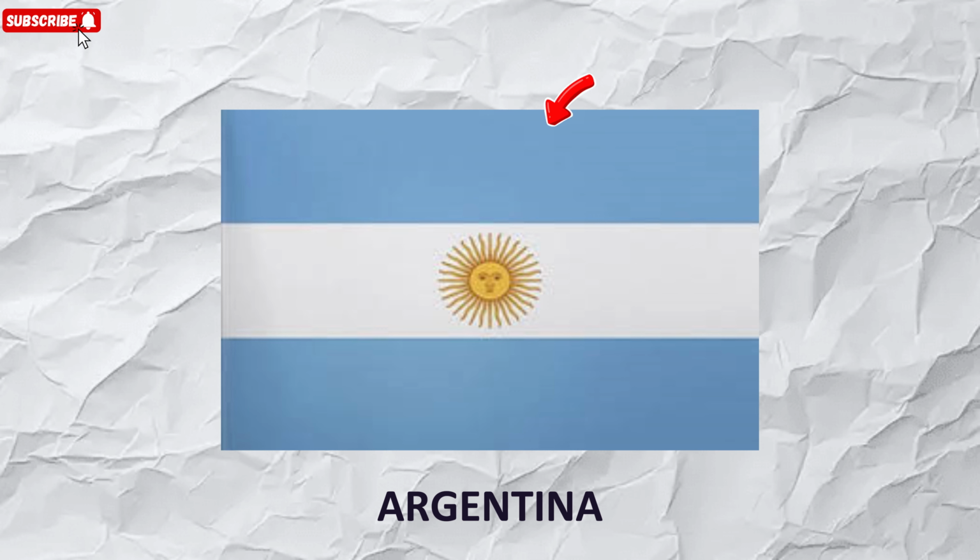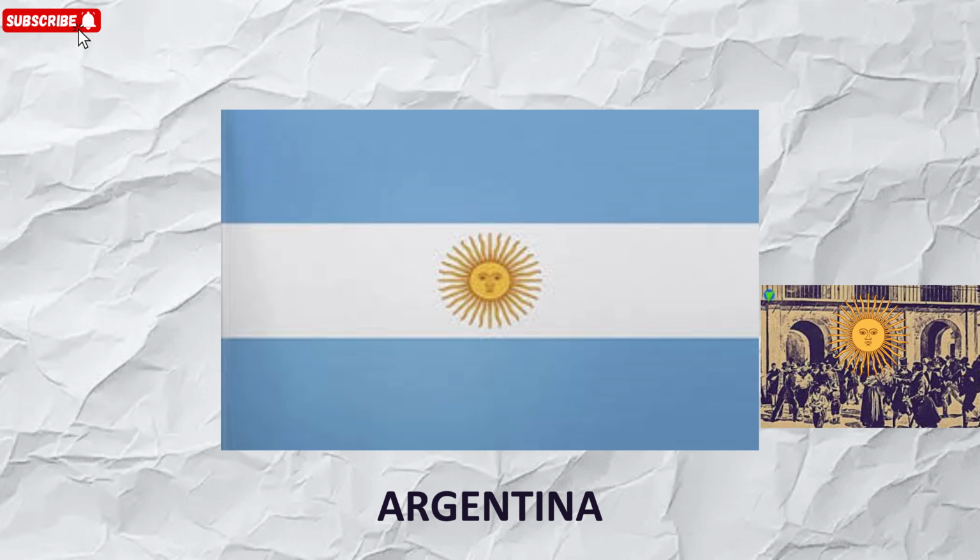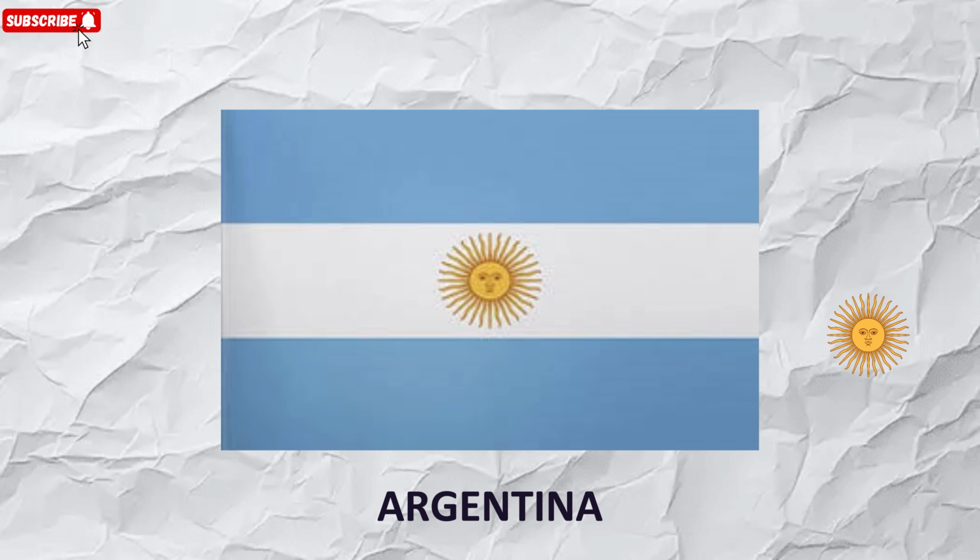Argentina. The pale blue and white stripes are meant to represent the sky and clouds. In the center sits a golden sun known as the Sun of May, a reference to the May Revolution that marked the beginning of Argentina's independence from Spain. Legend says that on the day the new government was declared, the sun broke through the clouds and people took it as a sign of good things to come.